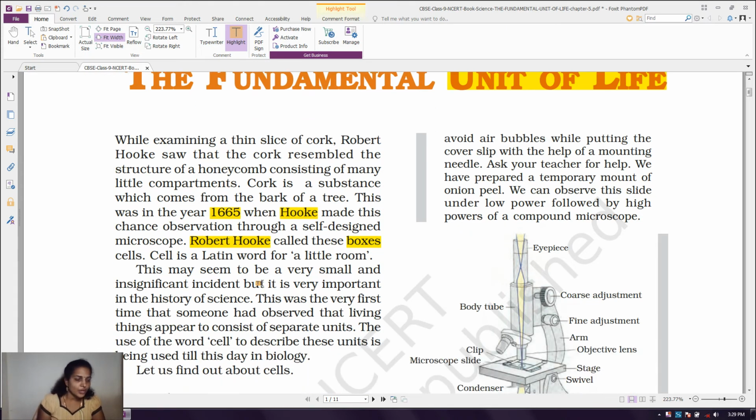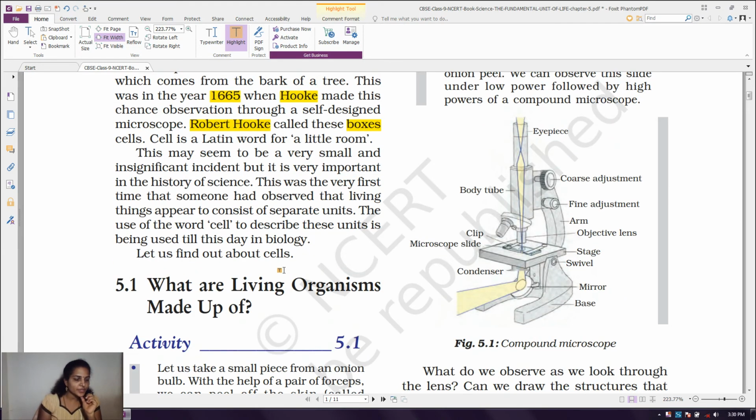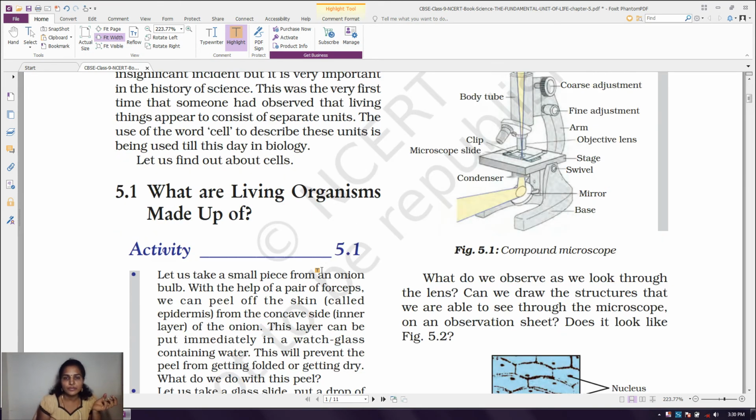Clear? So now, what are the types of cells? Based on the number of cells present in the organism, we divide organisms into two types. The first one is unicellular. We learned about unicellular and multicellular in lower classes, right?